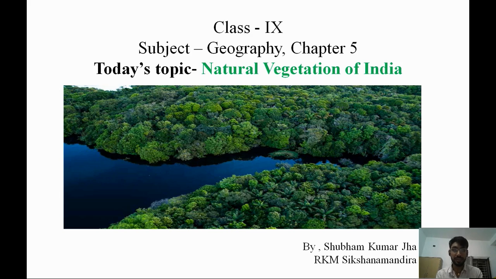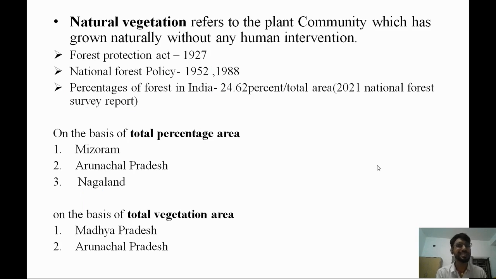So first, begin with the first point, that is, what is natural vegetation. See, there's one word, natural. Natural means prakriti. Those types of trees which grow naturally without any human intervention are known as natural vegetation.